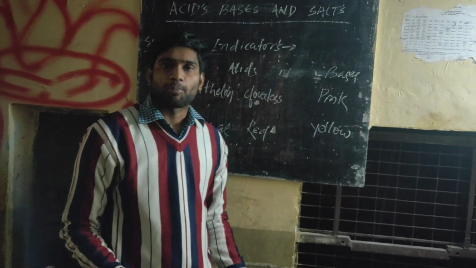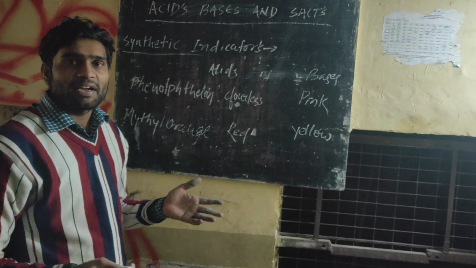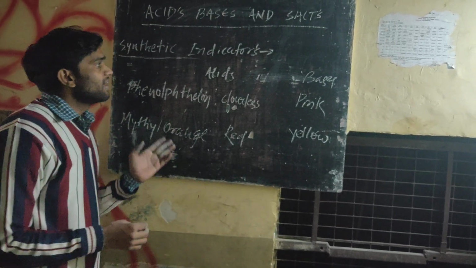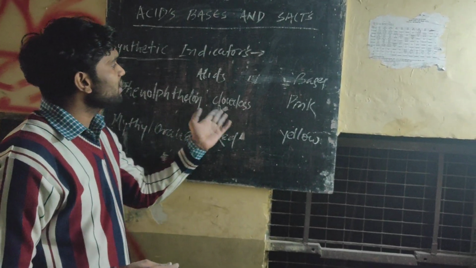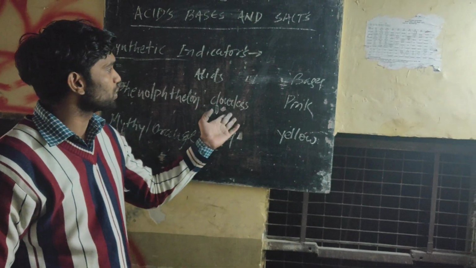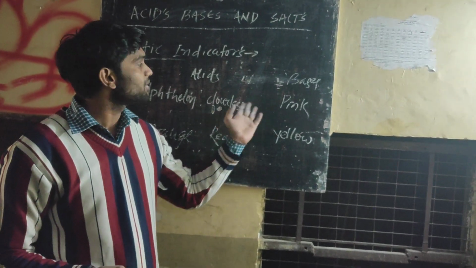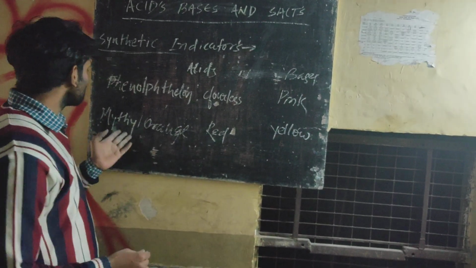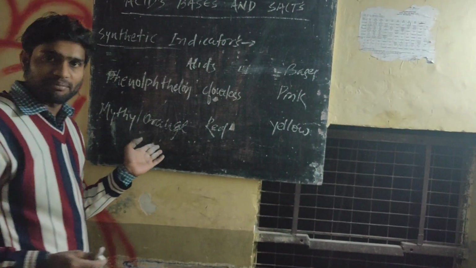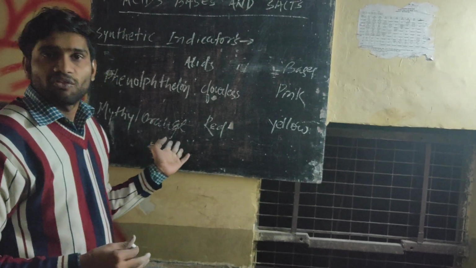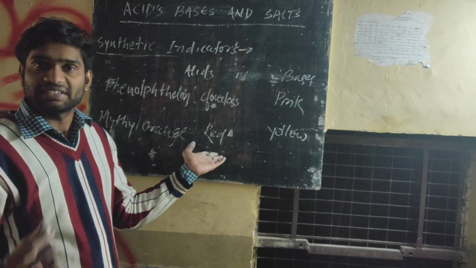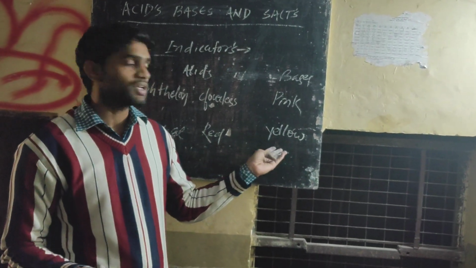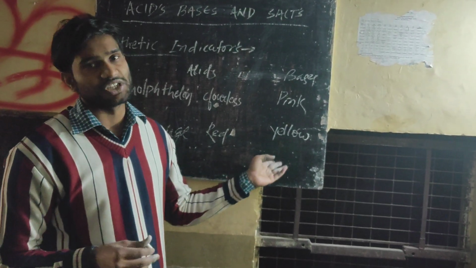Depending upon the property, there are some man-made indicators available, like phenolphthalein. Phenolphthalein will be colorless in acid water solution, and pink in base water solution. Similarly, methyl orange is also a man-made synthetic indicator which turns red whenever it is in an acid chemical solution, and turns yellow whenever it is in a base chemical solution.